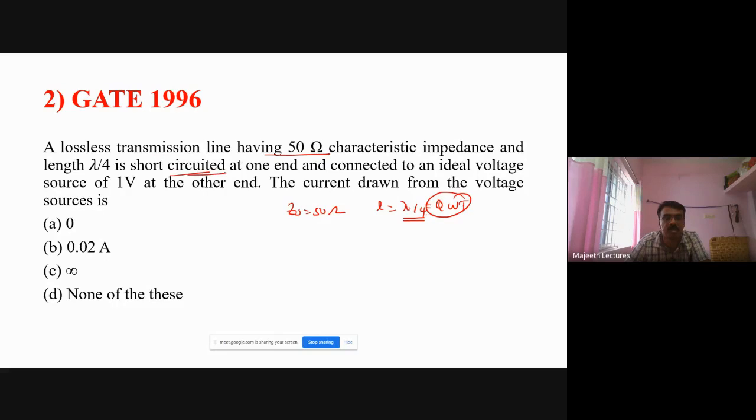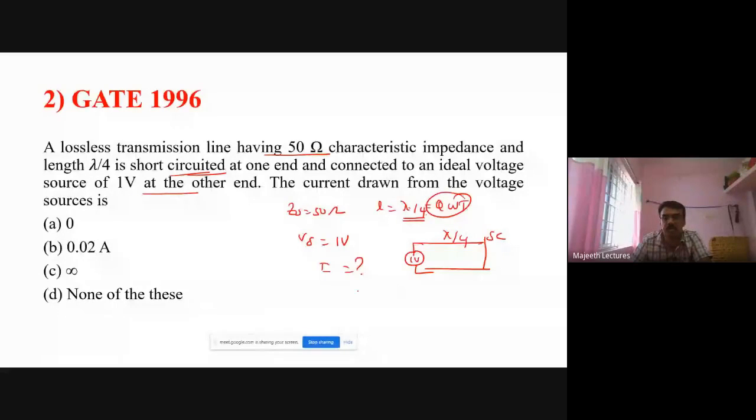The line is short circuited at one end and connected to an ideal voltage source of 1 volt, Vs equal to 1 volt. What is the current drawn from the source? What is the I value?